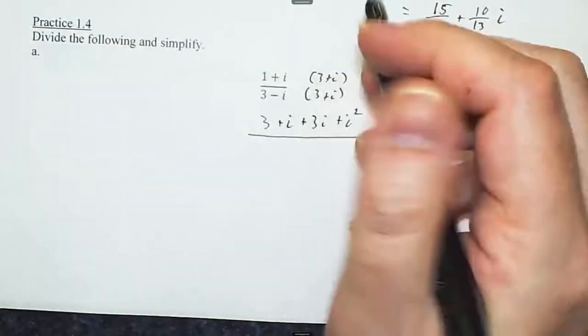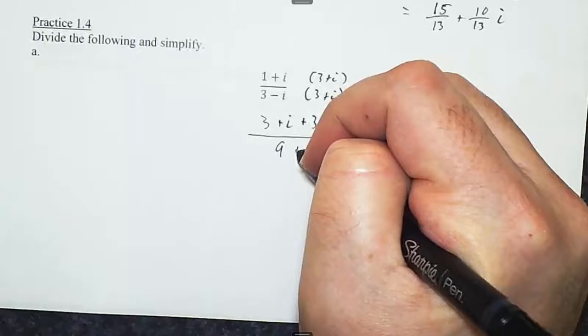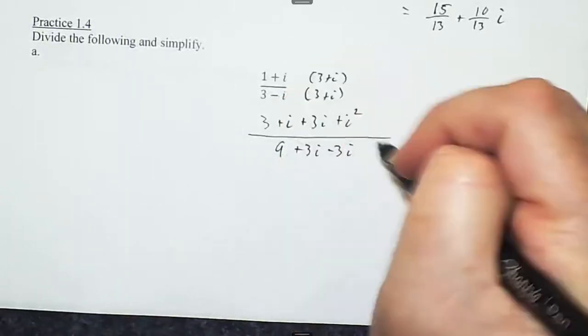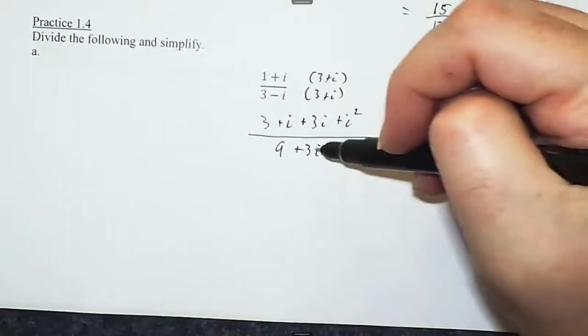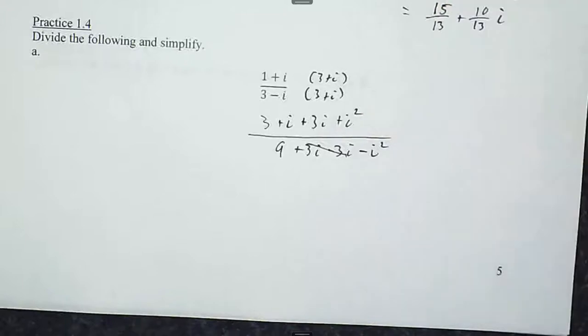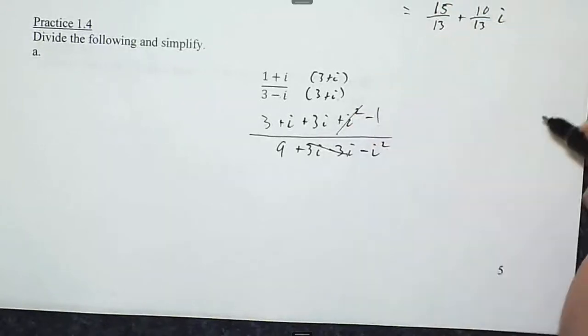On the bottom, 3 times 3 is 9. 3 plus 3i is 3i, minus 3i. And then a negative i squared. And we knew these middle terms, the outside and inside, would cancel. All right, i squared we know is a negative 1. So that's a minus 1. This is actually a plus 1.